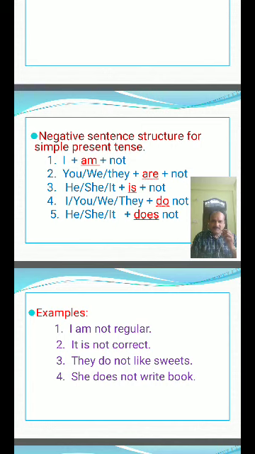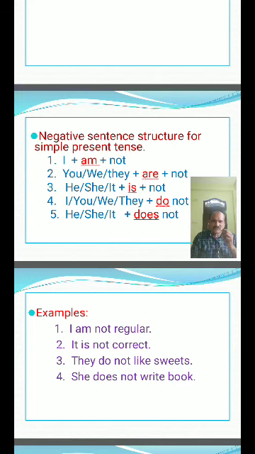If B forms are not there in simple present, while writing a negative sentence you add do not: I do not, you do not, we do not, they do not, he does not, she does not, it does not.